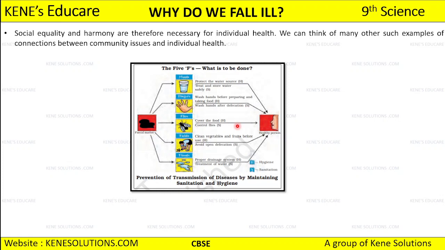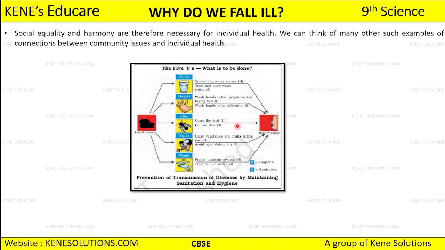Then we have flies. You might have seen when you go outside, all the flies are just taking a round of the food, right? So would you like to have that food where the flies were sitting? Now just imagine a situation, there was defecation on the road, of any of the animals, and the fly was sitting on it. Now from that toilet part, the fly has moved to your food. My god.